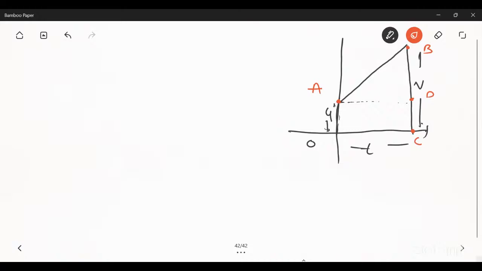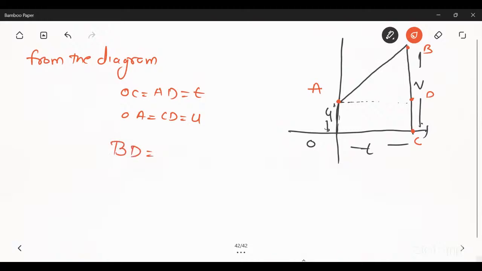So from the diagram, OC is equal to AD is equal to t, and OA is equal to CD is equal to u. So BD is equal to BC minus CD, and BC is v and CD is u. So BD is equal to v minus u.